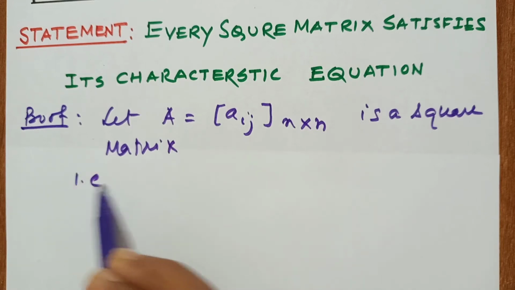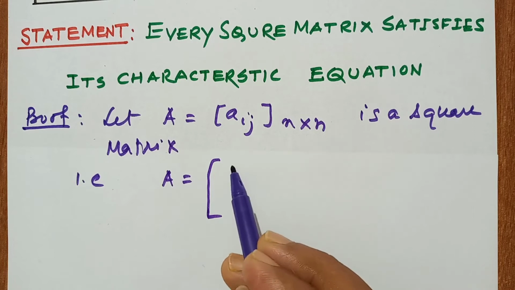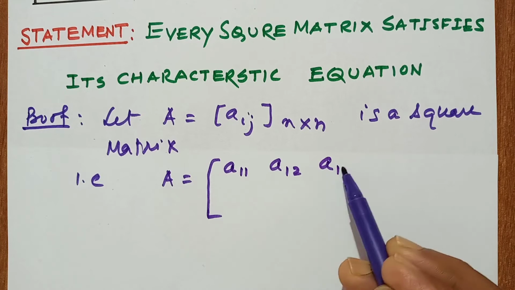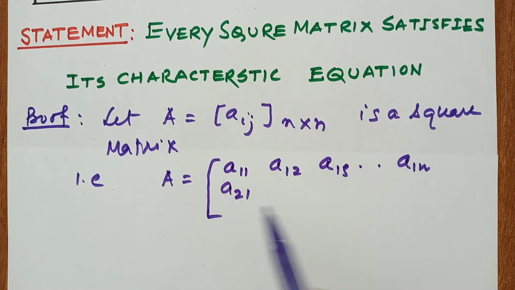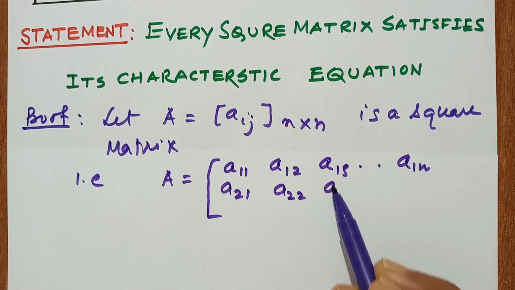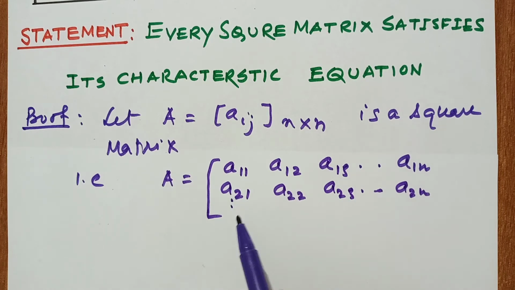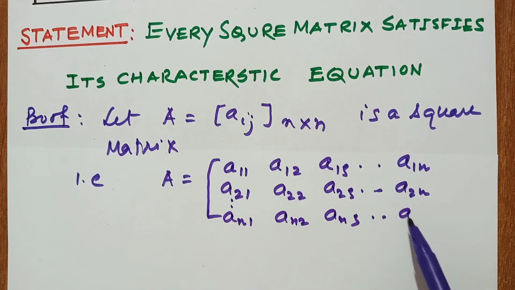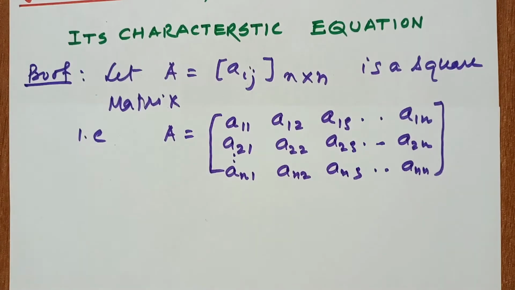That is, in expanded form, A equal to A11, A12, A13 up to A1n, A21, A22, A23 up to A2n, and similarly the last row An1, An2, An3 up to Ann. So this is a square matrix.